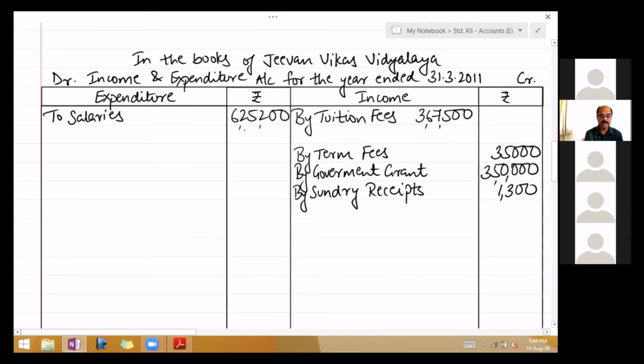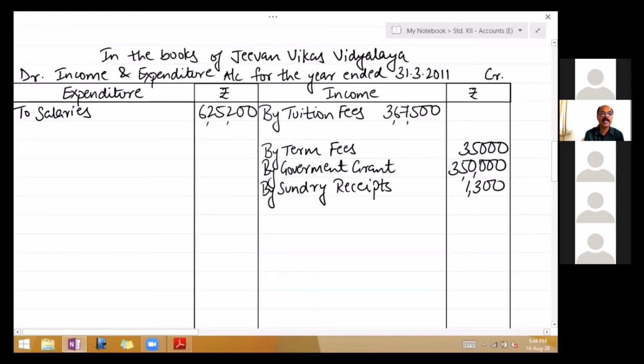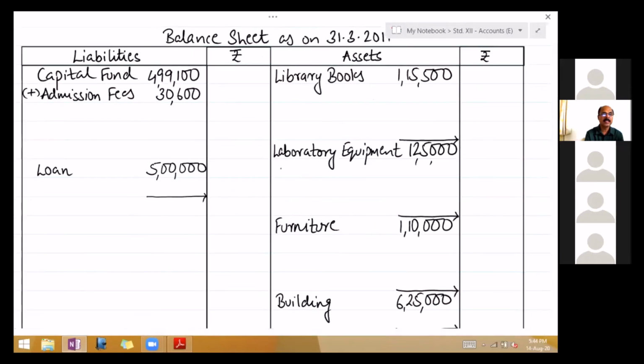Okay, next is purchase of assets. So all of them add to your assets. First purchase is laboratory equipment. So on the asset side, add to laboratory equipment 10,000. Next, library books purchased 50,000.